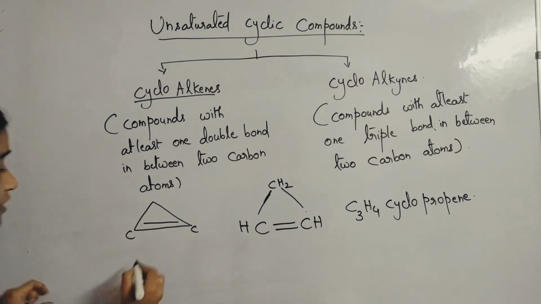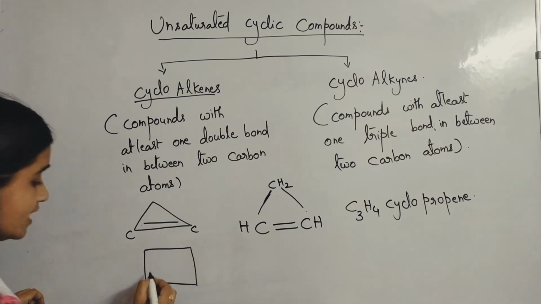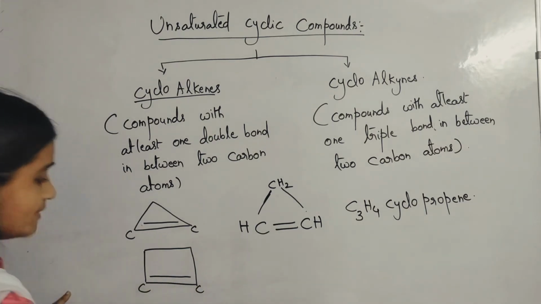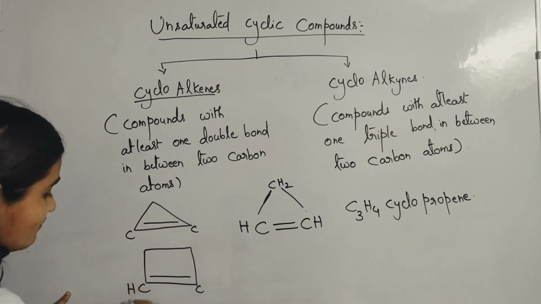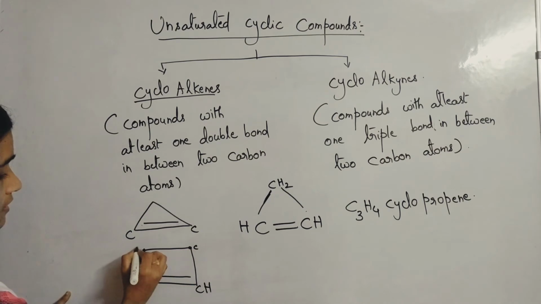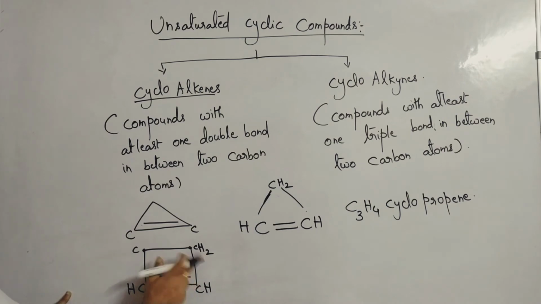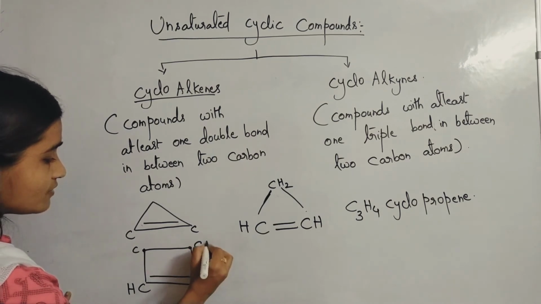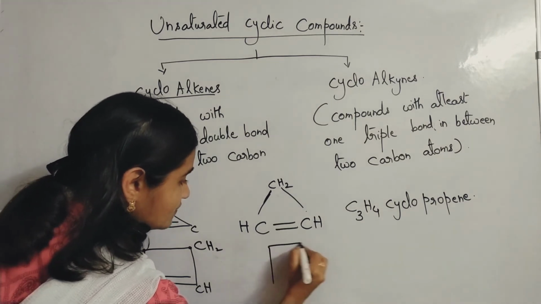Same like that, you can take the example of cyclobutene also. Cyclobutene, one double bond. In between these two carbon atoms, I am keeping the double bond. So already 3 bonds are engaged, so only 1 hydrogen here, and here also only 1 hydrogen. But for this carbon, only this bond and this bond are there. Need to satisfy tetravalency, so CH2 you have to keep here. Here also CH2. So this kind of structure is called what?